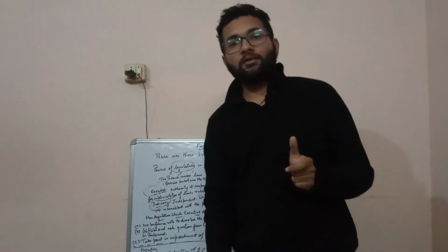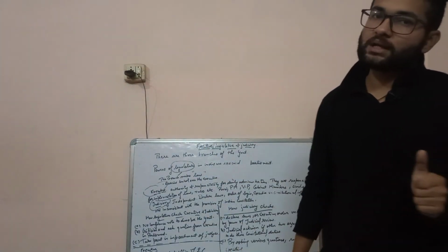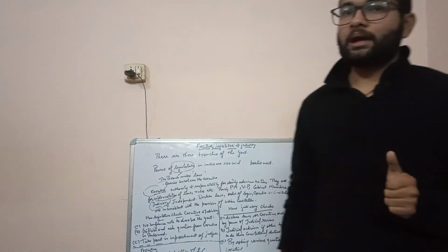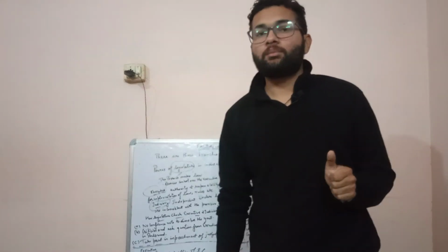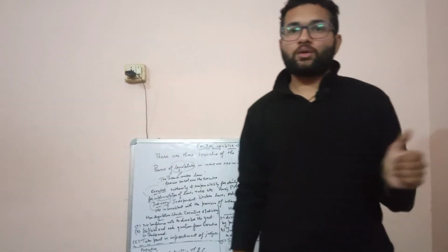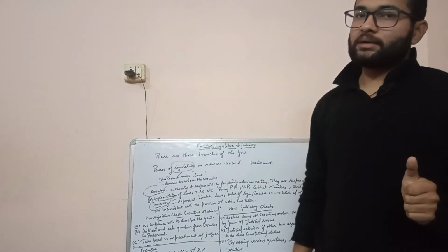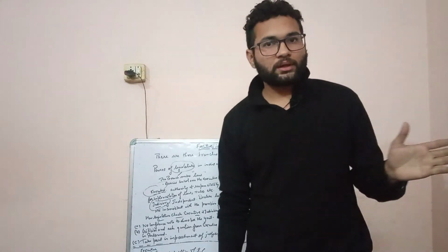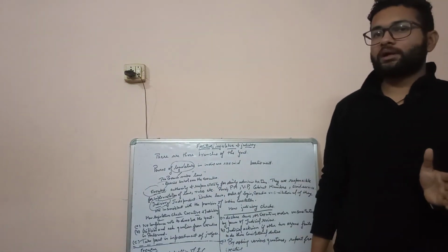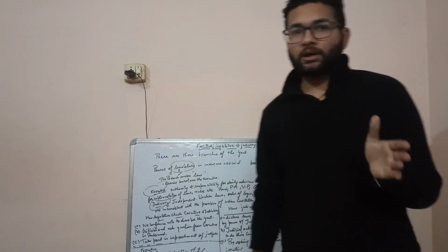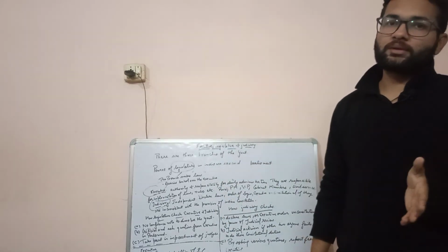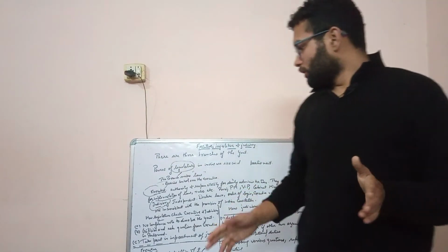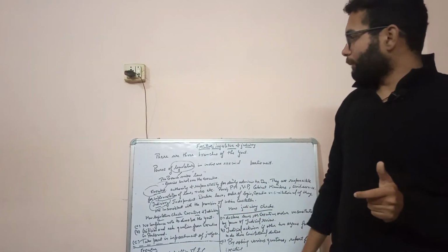Plus, executive has the power to issue ordinances. What do you mean by ordinance? Ordinances are temporary laws. For any law to be made, in the normal course of time it has to be passed by both houses of the parliament. But when there is an extraordinary situation or exceptional case, the cabinet, the central government, can come up with an ordinance. An ordinance is basically promulgated by the president, again on the aid and advice and recommendation of the central government. Ordinances are temporary laws. They do not have to go through the normal procedure of the parliament. They are made directly when parliament is not in session. So again this is also a power of executive which overlaps with the legislature.